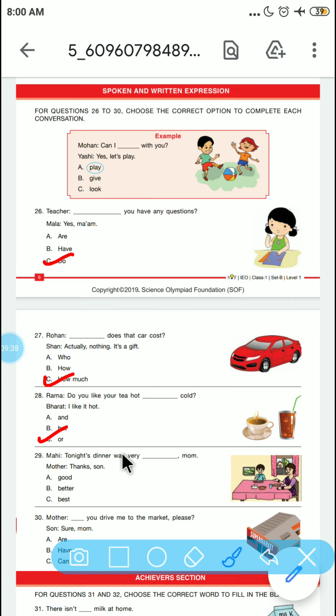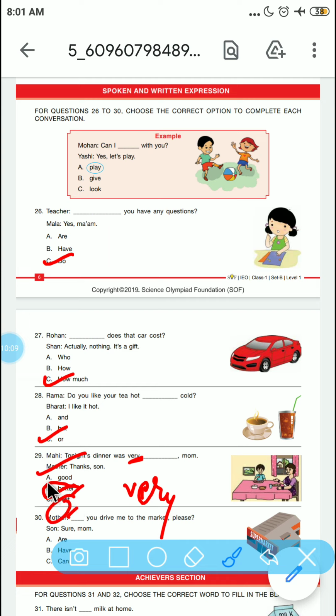Mahi, tonight's dinner was very dash. Mom, mothers. Thanks son. If you see here, the word is very, which is used for comparison or betterment, and the two words are substitutes, like it is the comparative form of good and it is the superlative form of good.